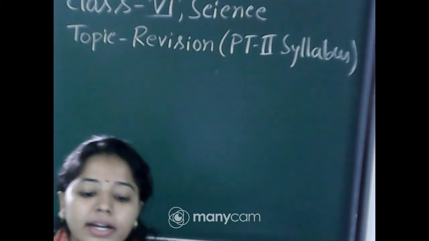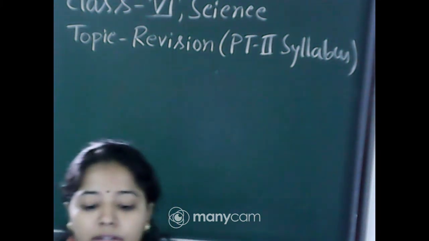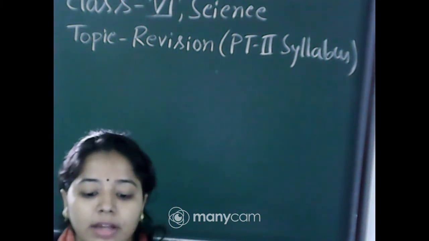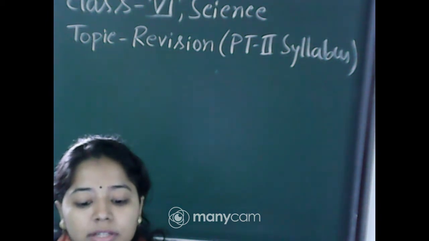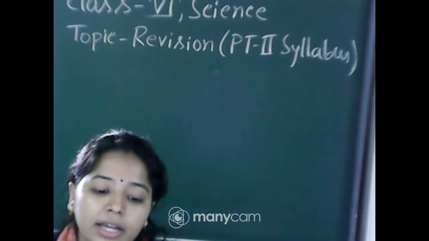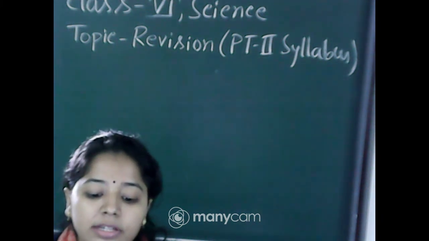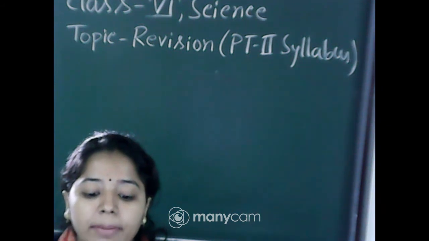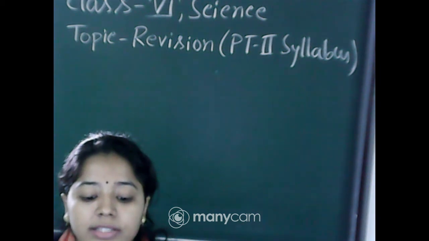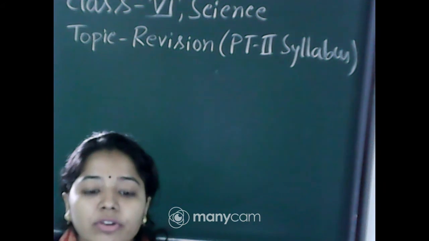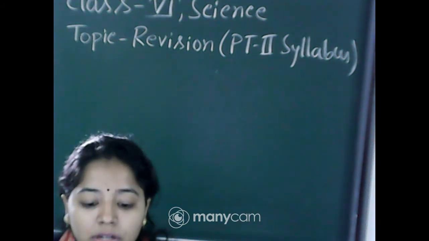Salt can be separated from its solution because, first option, mixing of salt in water is a change that can be reversed by heating and melting of salt. Second option, mixing of salt in water is a change that cannot be reversed. Third option, mixing of salt in water is a permanent change. And the fourth option, mixing of salt in water is the change that can be reversed by evaporation. So what will be the most correct sentence?